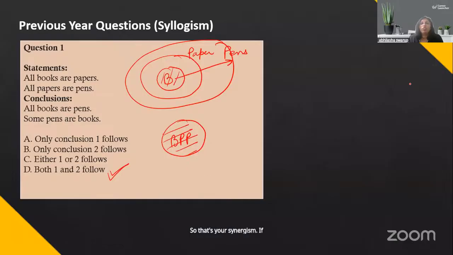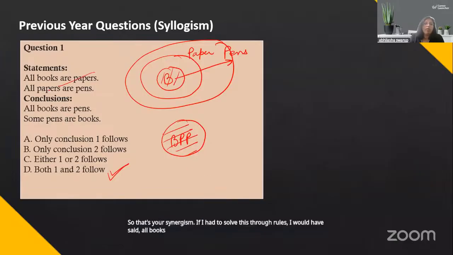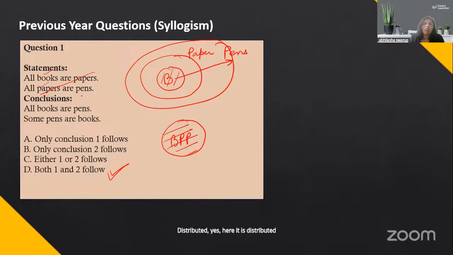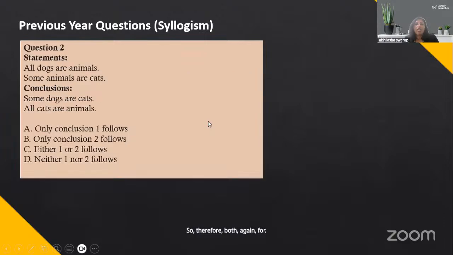If I had to solve this through rules, I would have said all books are papers. Paper is the middle term. Distributed. Yes, here it is distributed. So answer should be all books are pens. If all books are pens is valid, then some books are pens and some pens are books are also valid. So therefore both again follow. All right. Here's your next question. Now this one you solve. Okay. I'll wait for your answers. All dogs are animals.